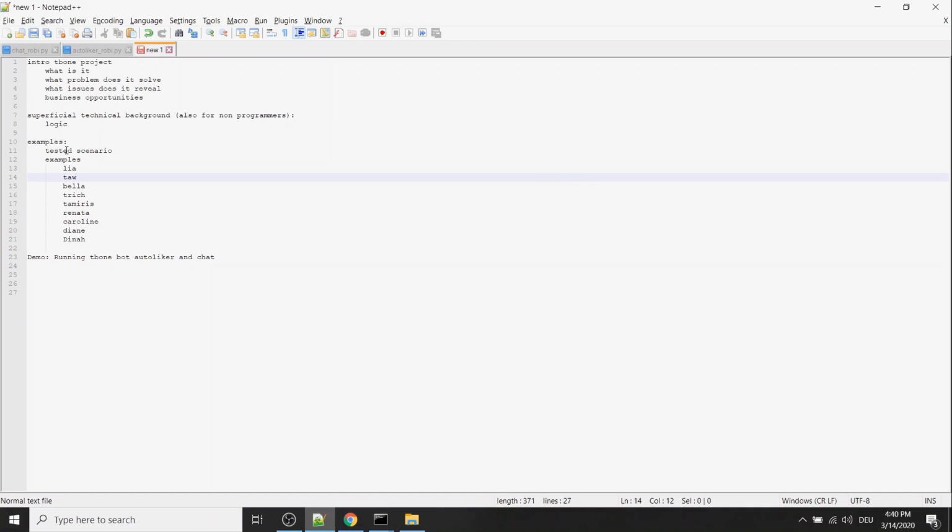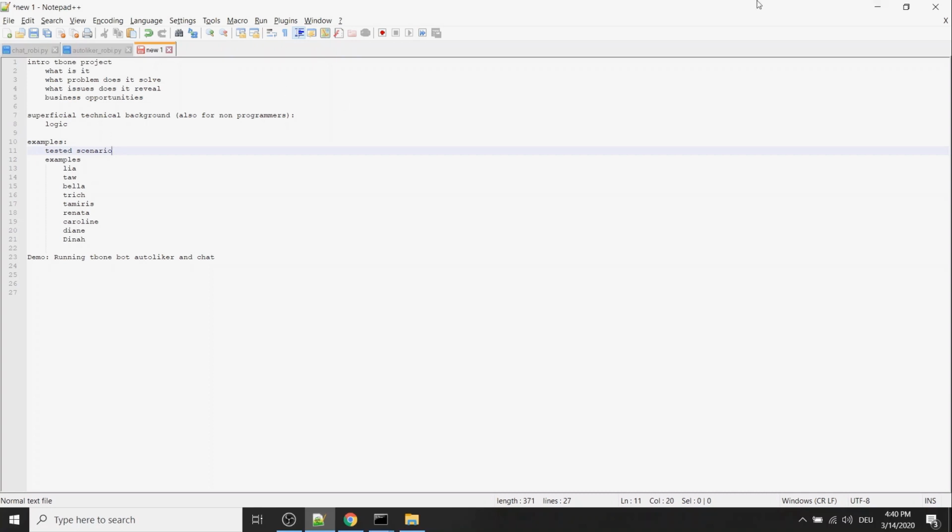So example, tested scenario. What I've tested with is basically I just run a boost here in Sao Paulo, and while the boost runs, I just launched the Autoliker, and I liked basically a lot of profiles, and then out of that I got 200 matches, and I tested this setup on 200 matches.